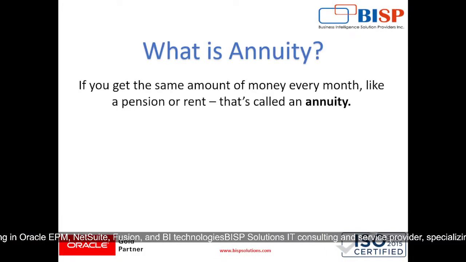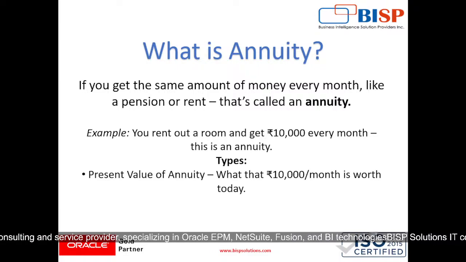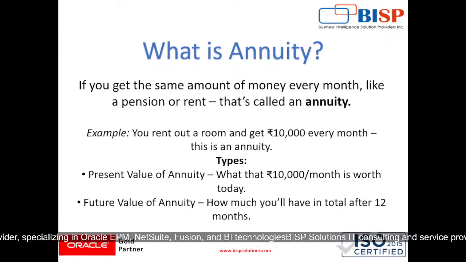Then comes what is an annuity. If you get the same amount of money every month, like a pension or rent, that is called an annuity, right? If we rent out a room and get 10,000 rupees every month, this is an annuity. There are two types: present value of annuity, where we ask what that 10,000 rupees a month is worth today, and future value of annuity, where we ask how much you will have in total after 12 months, right?